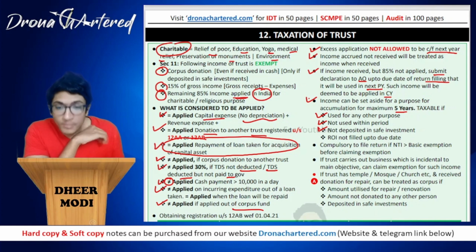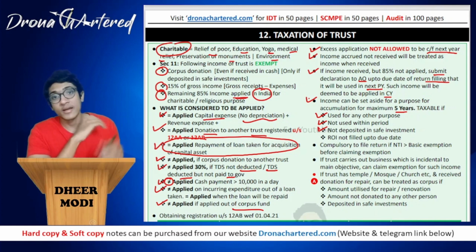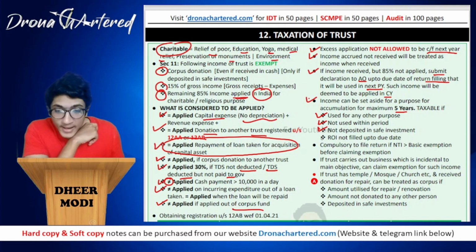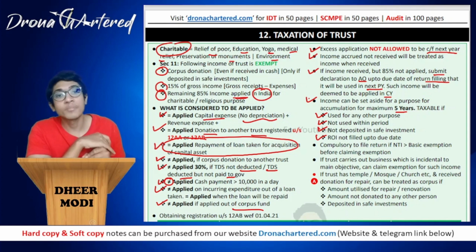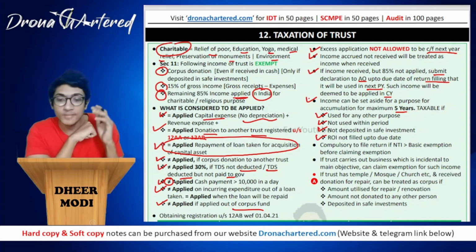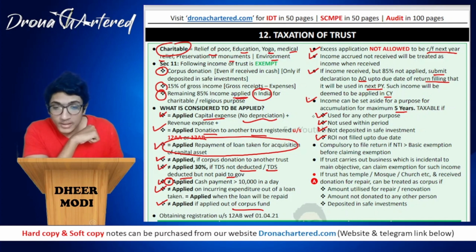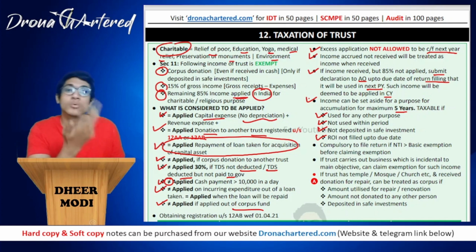If I have not deposited it in a safe investment, I have to deposit this income in my safe investment, only then will I get the exemption, otherwise they will tax. And if the ROI is not filed up to the due date, if I missed filing the ROI by the due date, this income will become taxable. So basically, you have to satisfy four conditions so that you can set aside income for a period of 5 years.